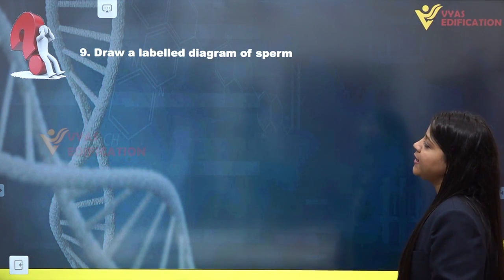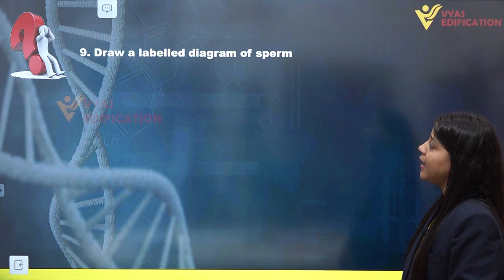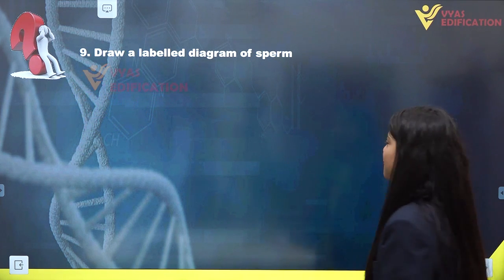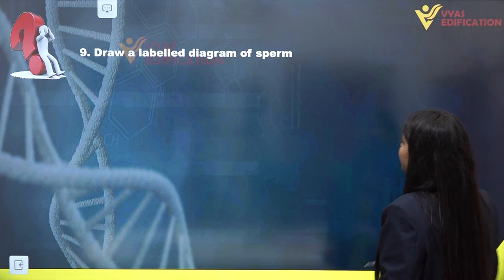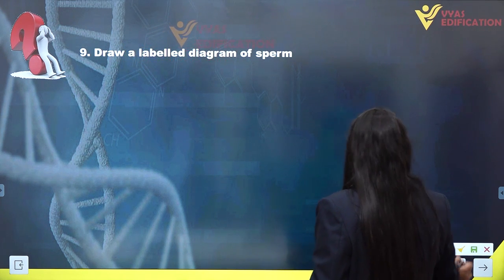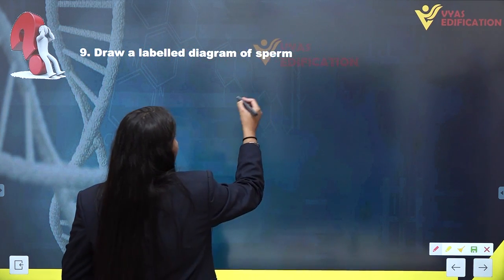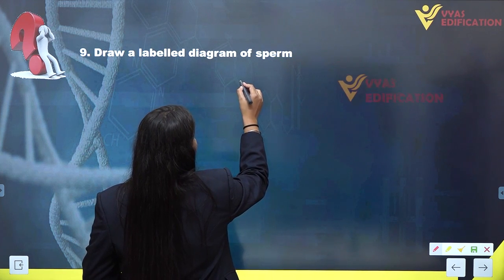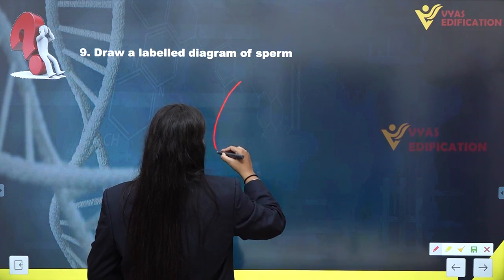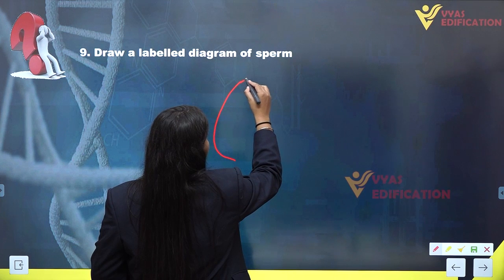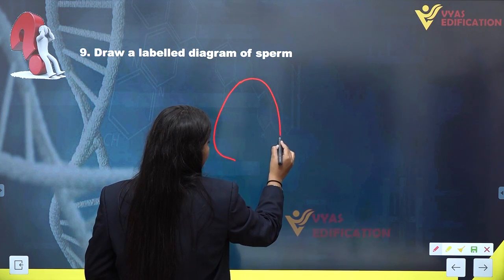Next, question number 9 is draw a labeled diagram of sperm. Another diagram we have. So let's make a diagram of a sperm here. Now, a human male sperm looks like this. This is the head of a sperm.